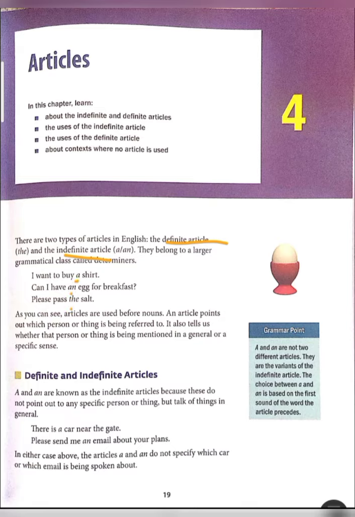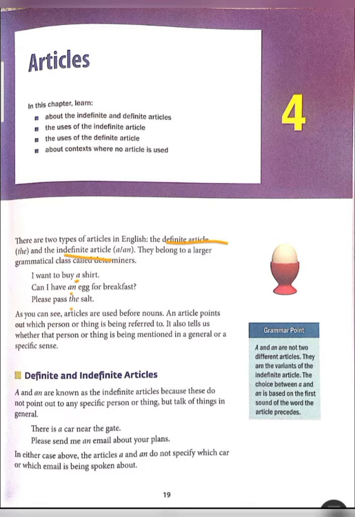As you can see, the articles are used before the noun: shirt, breakfast, salt, like this. Also, these articles point out which person or thing is being referred to, and they tell us whether that person or thing is being mentioned in a general or a specific sense. When it's specific, we use the. When it's general, we use a or an.